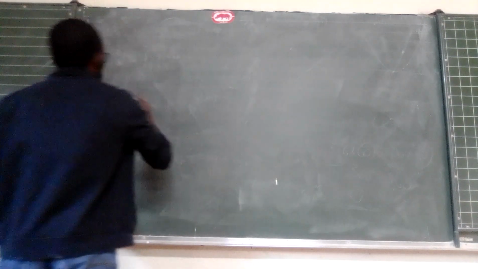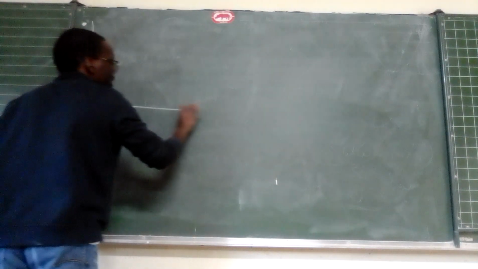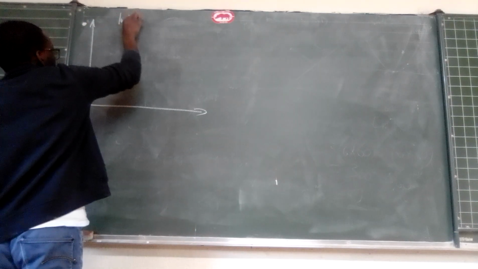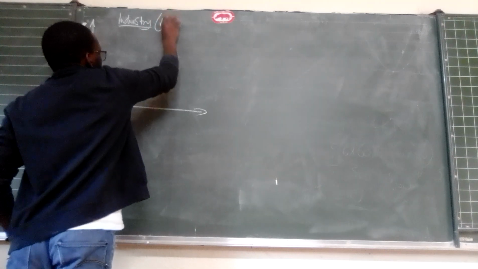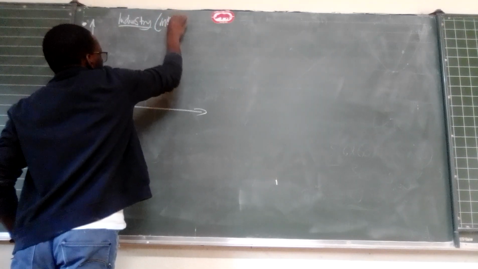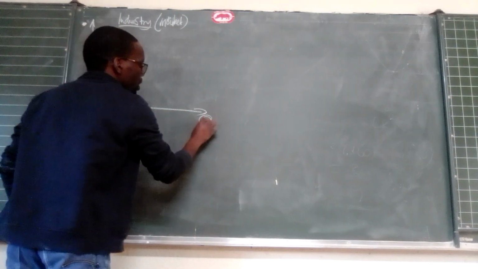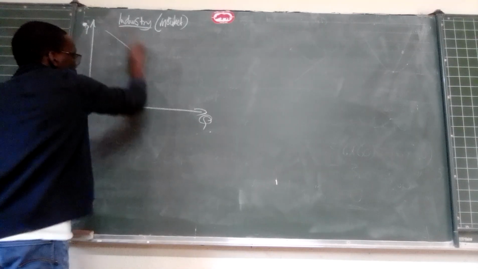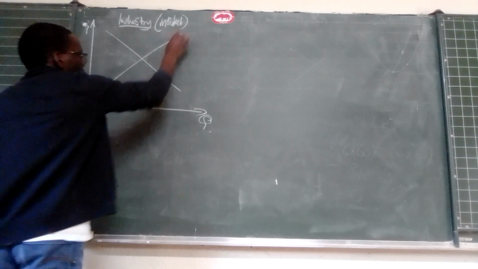Here we have our industry. On this side I'm going to have the industry graph, and this industry is representing the market. That's where we have our quantities on the horizontal axis and our price, and this is the force of aggregate demand and aggregate supply.